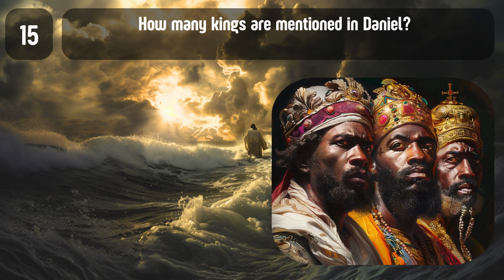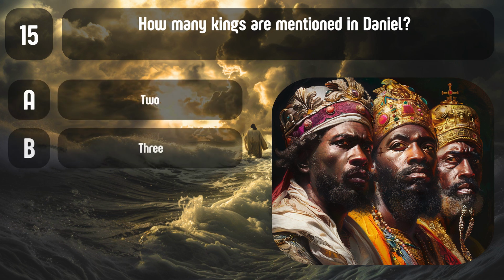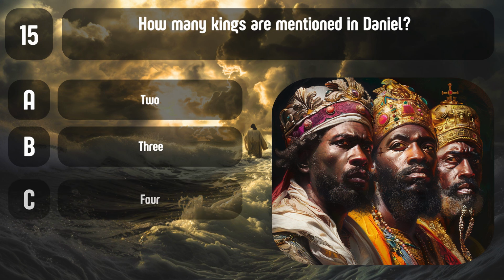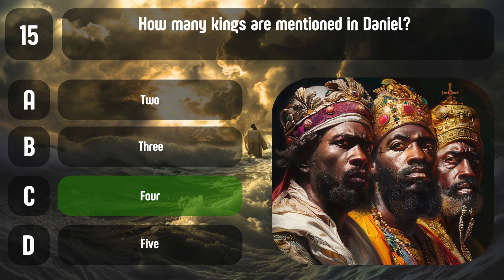Question 15. How many kings are mentioned in Daniel? A. 2. B. 3. C. 4. D. 5. Correct answer, C. 4. The book mentions Nebuchadnezzar, Belshazzar, Darius, and Cyrus.